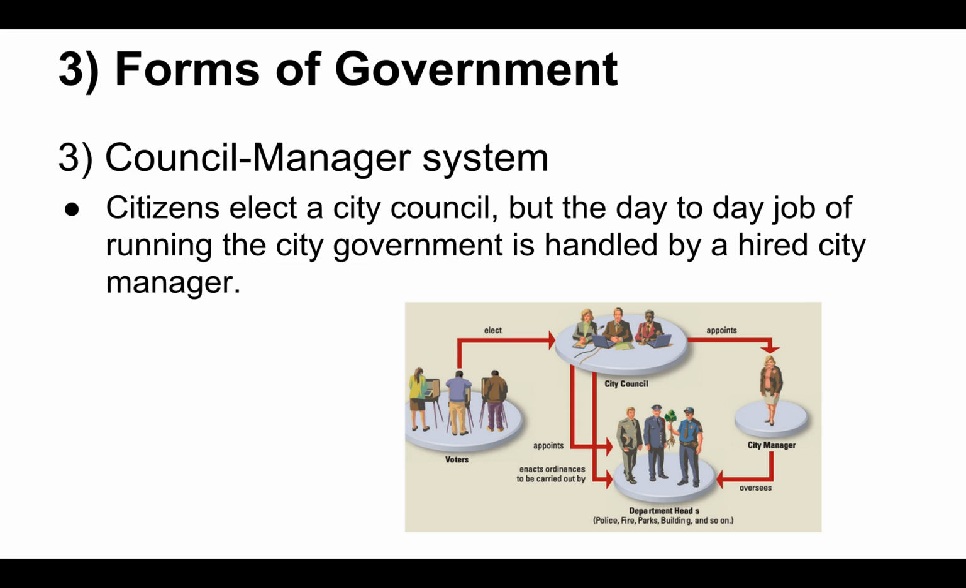So again, in summary, citizens elect the city council, but the day-to-day job of running the city government is handled by a hired city manager. And those are the different forms of local government.